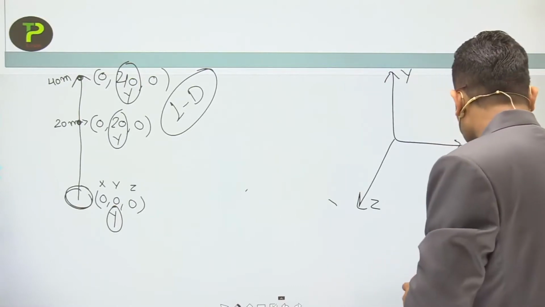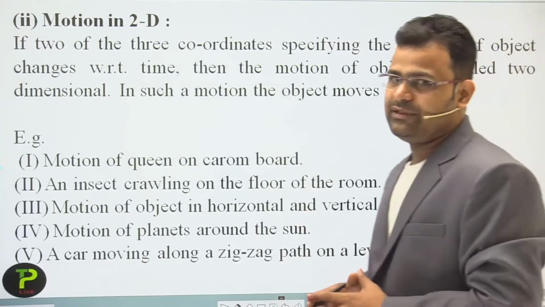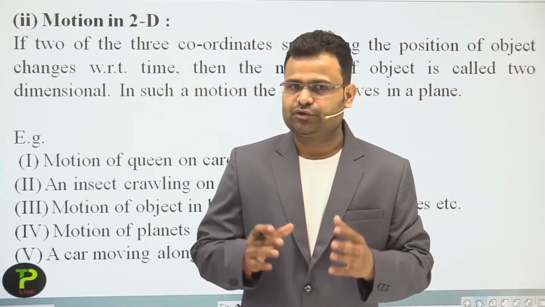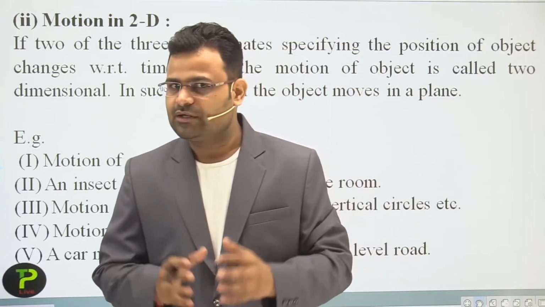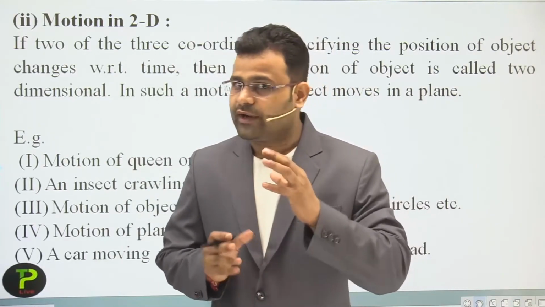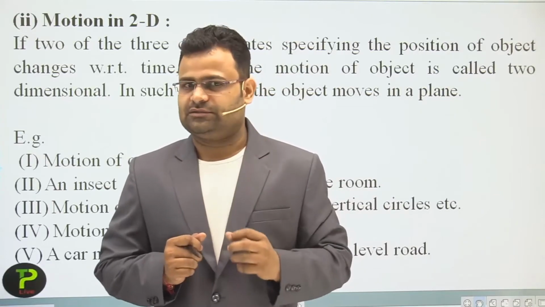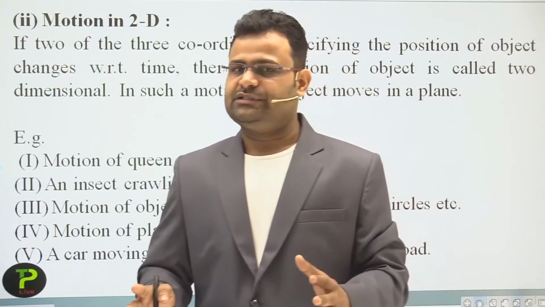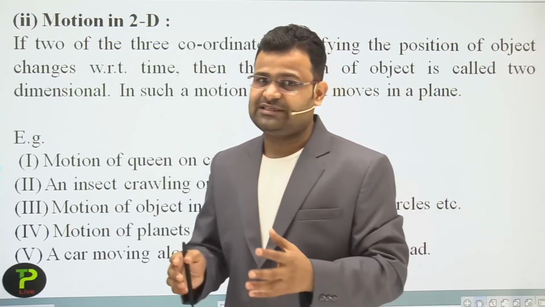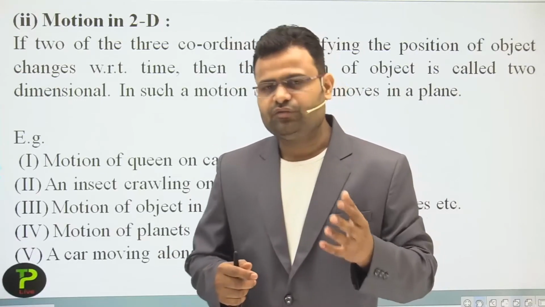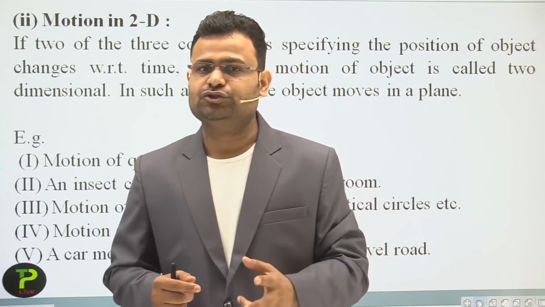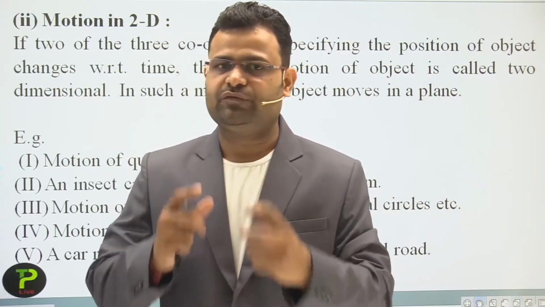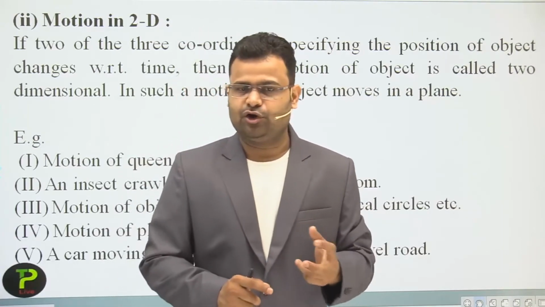Okay students, now we discuss the two dimension motion. If you understand the one dimension motion, then you can easily understand the two dimension and three dimension. What happens in two dimensions? If two coordinates change, then you can say it is a two dimension motion. Or we can say if two coordinates are required to show the position of an object, it is two dimension.